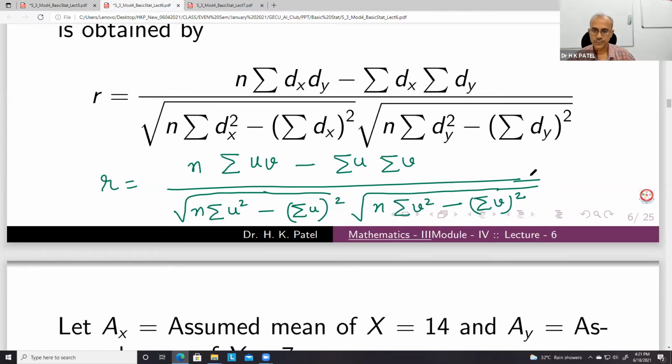So this is a formula. Now let us convert this formula for bivariate frequency distribution.